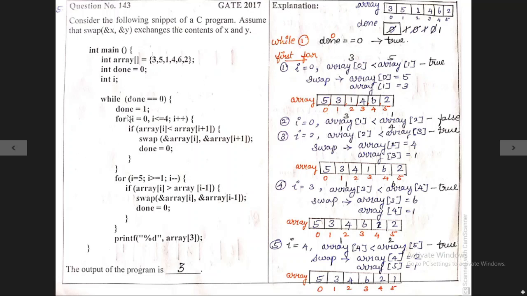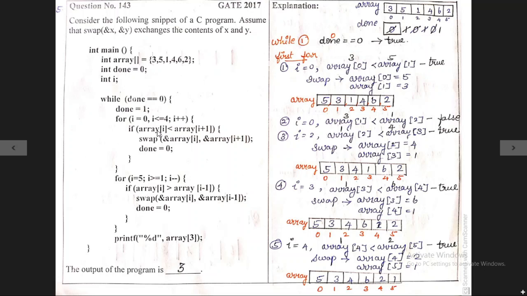Inside the loop, first statement done equal to 1. So now 0 gets erased and 1 is written here. For the second time, the done value is updated to 1. Okay, we will move on to the next statement. In this statement, we have the for loop, that is the first for loop. Inside the first for loop, first iteration I is equal to 0, and this 0 is less than or equal to 4. Yes, the condition is true. So the cursor is moved inside the for loop.